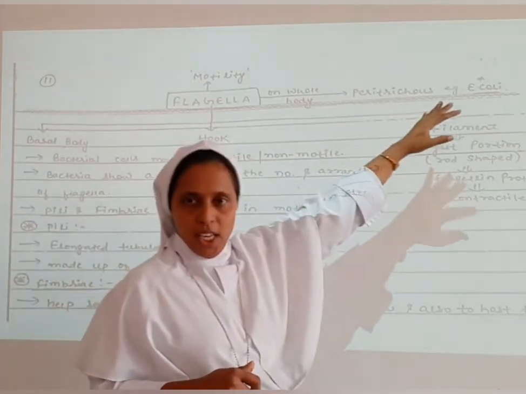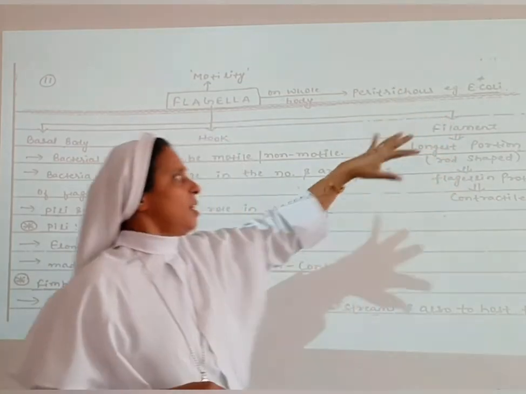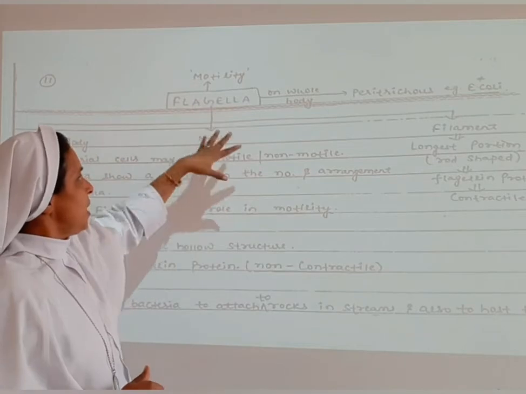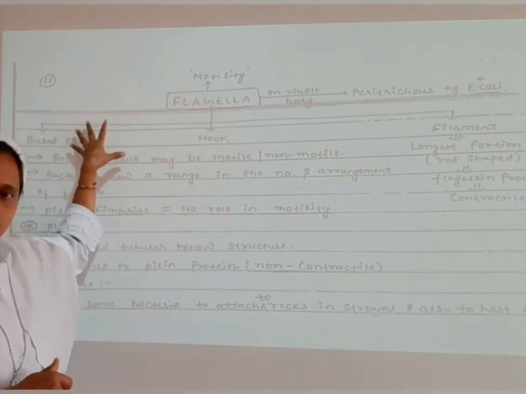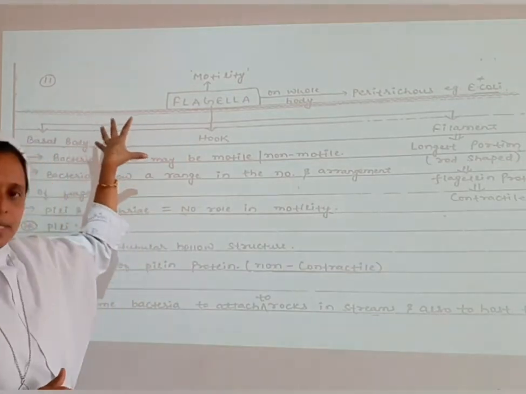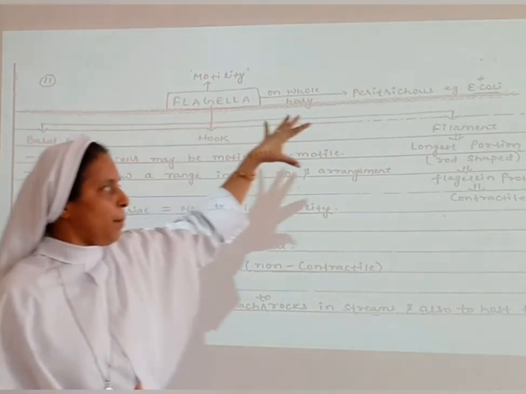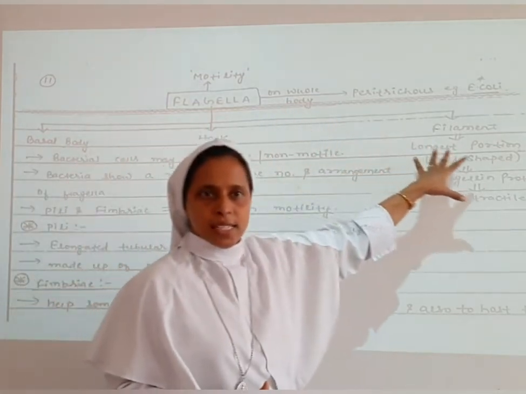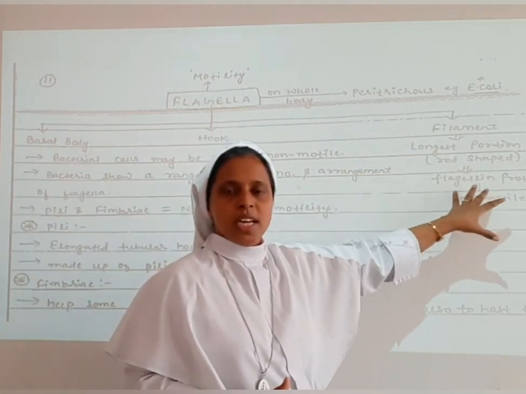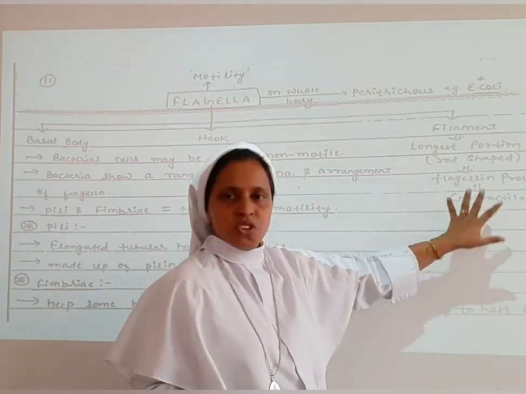Examples are E. coli, and Salmonella typhi is another example. Flagella have a basal body, a hook and a filament. The basal body is attached to the substratum. The hook connects the basal body and the filament. The filament is the largest portion, it is rod shaped, and it is composed of flagellin protein, and it is contractile.